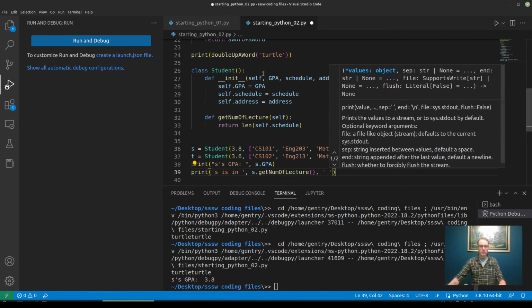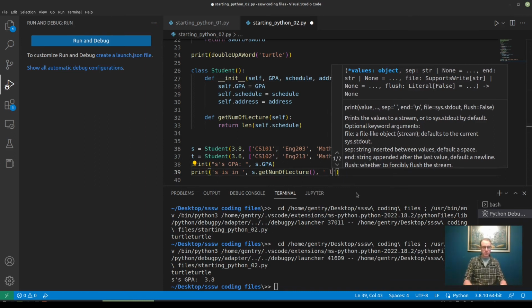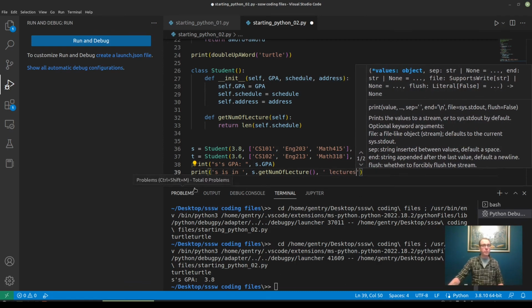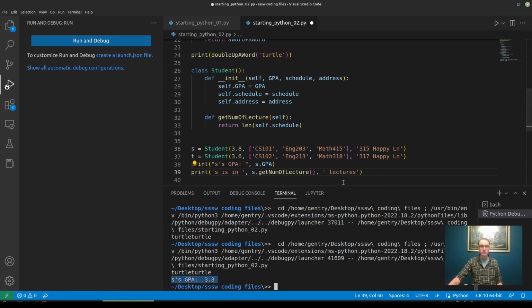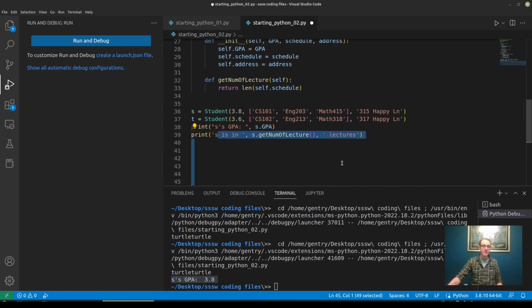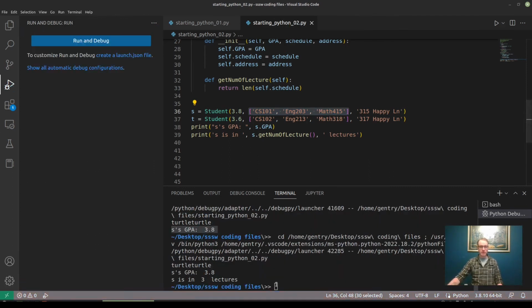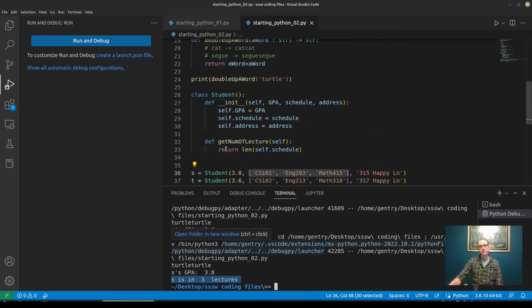And now I can keep passing arguments just to get myself some clean, nicely formatted output. So S is in function call lectures. When we run this code, what we expect to see is still turtle, and S's GPA is 3.8, and now S is in 3 lectures, since that is the length of the list we have passed to the constructor. Run and debug. Here it is. S is in 3 lectures. We're looking good.